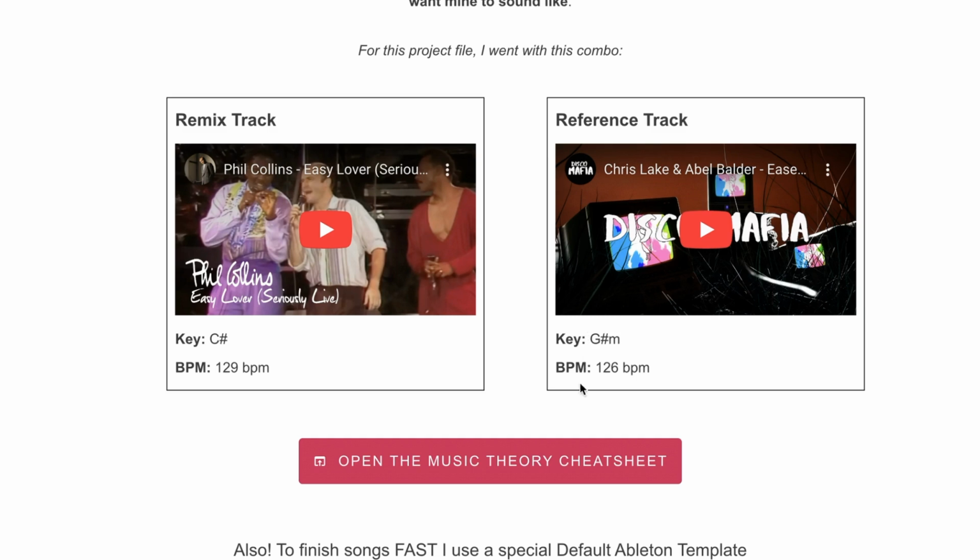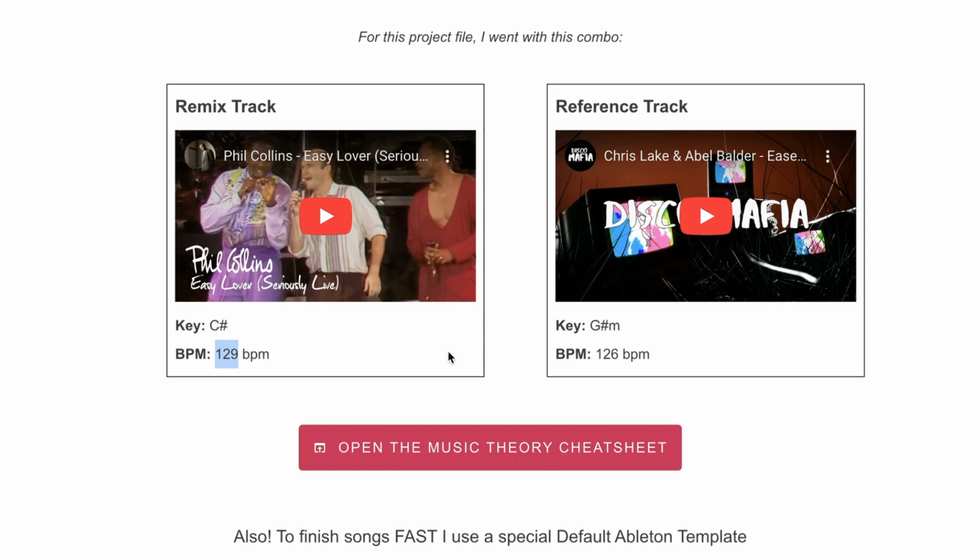The next thing is the BPM. So the tempo of the reference track is 126, and the tempo of the remix track is 129. So super close, no problem there. The main thing you're looking for is if it's too large of a jump, you can get that chipmunky sound and really ruin the vibe of the original tune. And so that's how, with some basic music theory, we can be like, okay, this seems like a good idea. You can also play them over each other, that kind of thing.